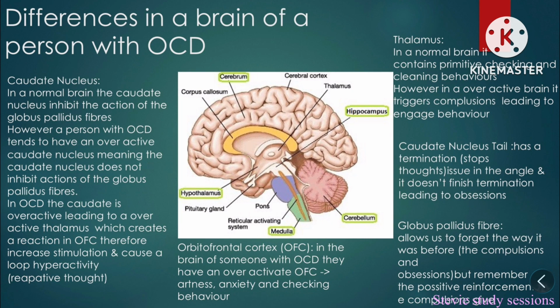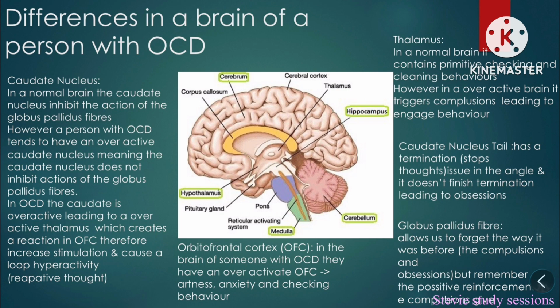Differences in a brain of a person with OCD compared to a normal person. Now, as stated before, an OCD brain is seen as overactive. A caudate nucleus in the brain of a normal person inhibits the action of globus pallidus fibres. However, in a person with OCD, it tends to be overactive. Therefore, it does not inhibit the actions of globus pallidus fibres. In an OCD brain, the caudate nucleus is overactive, leading to an overactive thalamus, which creates a reaction in the OFC, therefore leading to an increased stimulation and causing a loop of hyperactivity or repetitive thoughts.